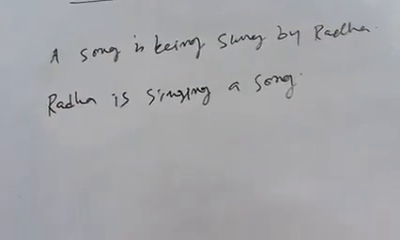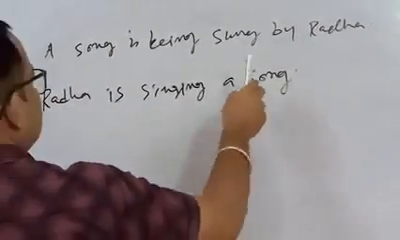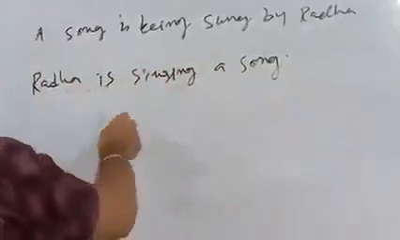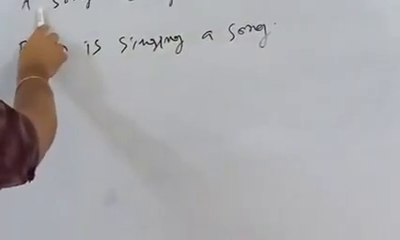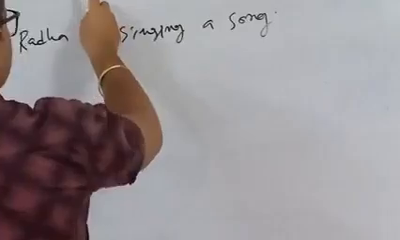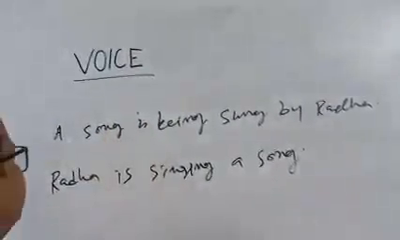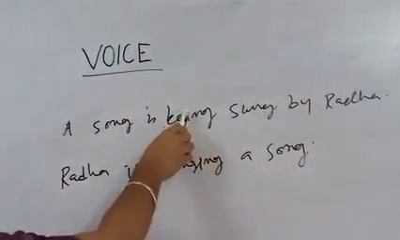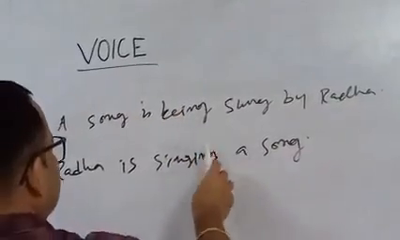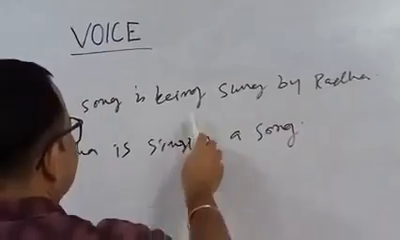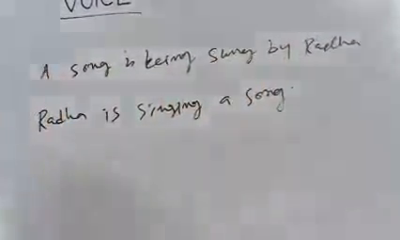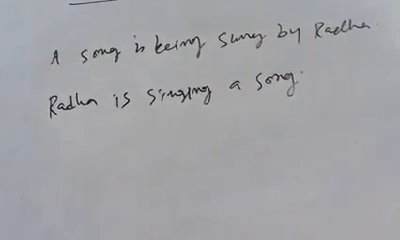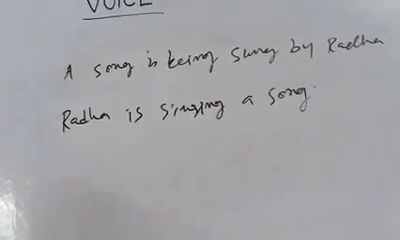So in passive, a song will be object. Here it is object, will become subject, a song. Since it is again third person singular, is verb is here, and this ing will be being, and then the past participle form of sing, sang, sung, and by Radha, that will become object. So this is how we rotate things from passive to active.